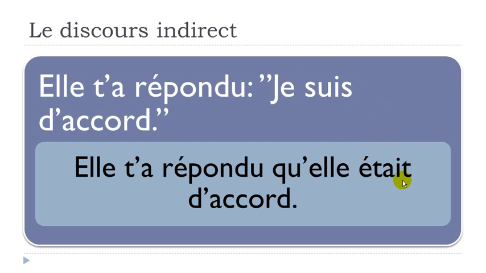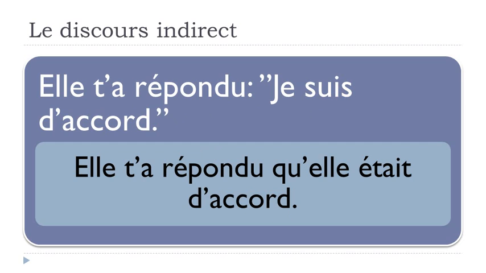That's the rule. Okay, don't need to think why, how, etc. Just put it at the imparfait, and you get the sentence: Elle t'a répondu qu'elle était d'accord. All right. So this is the way you should follow if you want to make this discours indirect, when in the first part you've got the past, and in the second part you've got the present form.